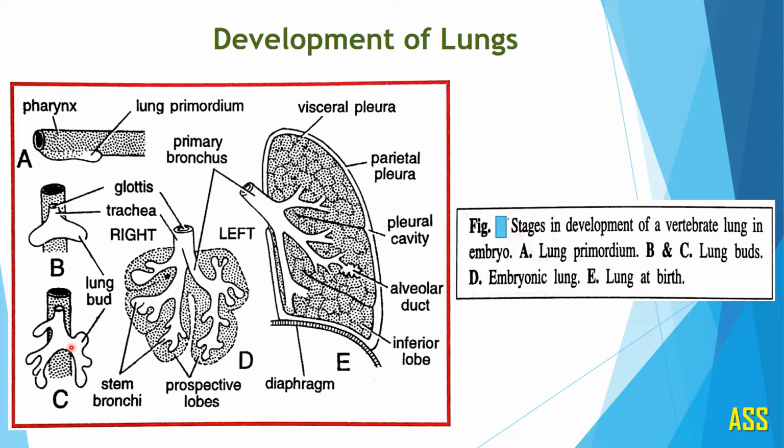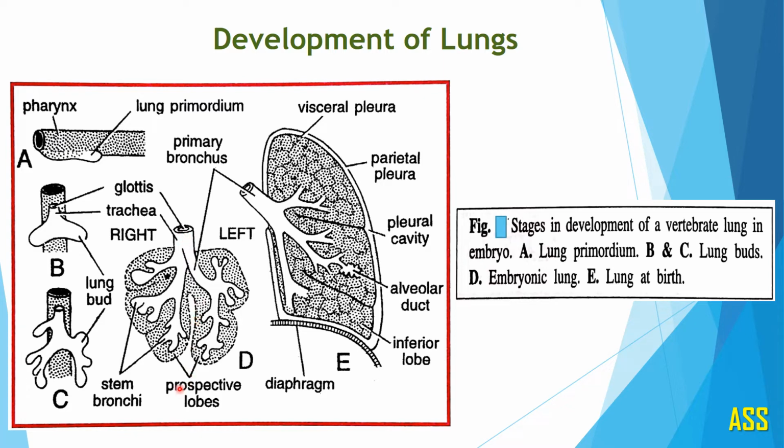Here you can observe this portion is undivided. The undivided common portion develops into the windpipe. We call it the trachea and larynx. This opens into the pharynx through this opening, that is the glottis. Here you can observe the position of the glottis. Each lung bud branches repeatedly and grows posteriorly into the coelom.